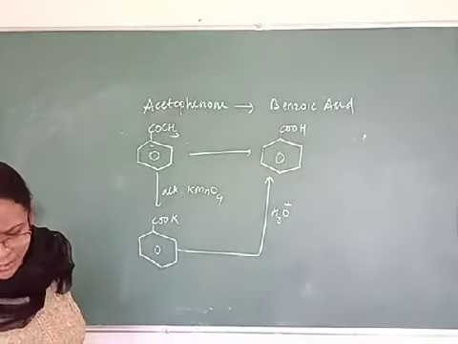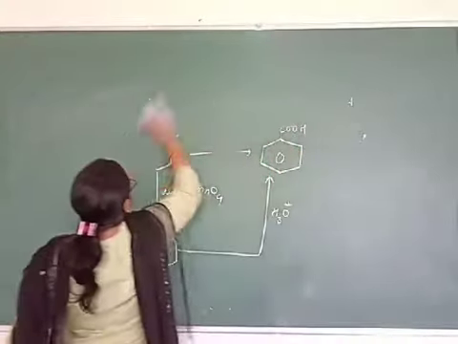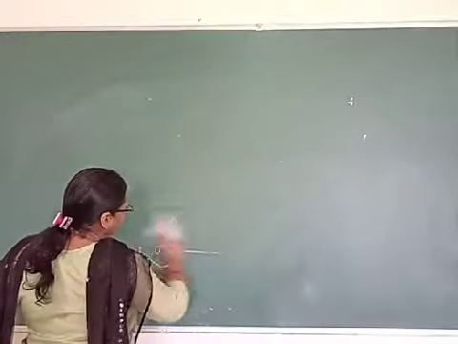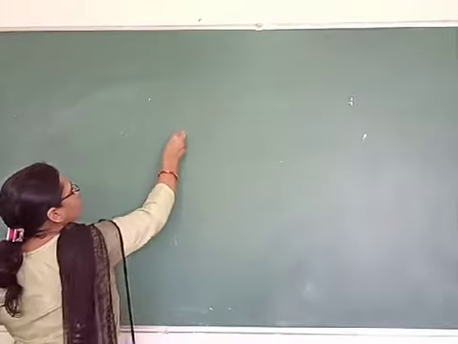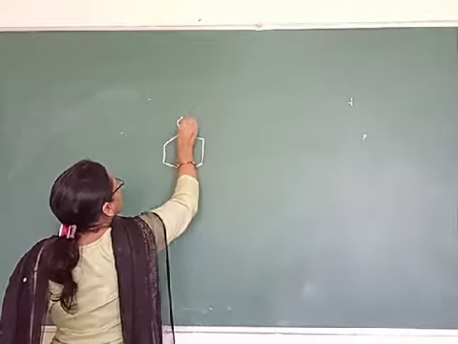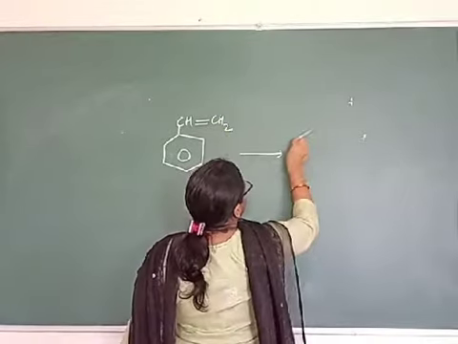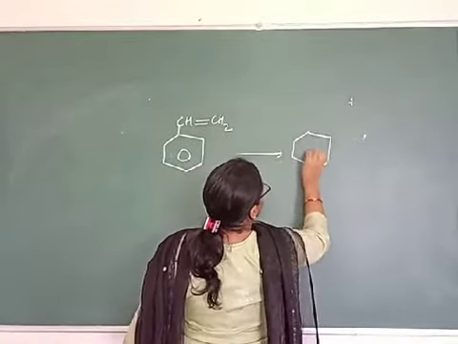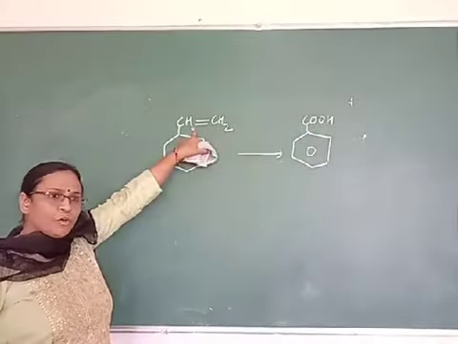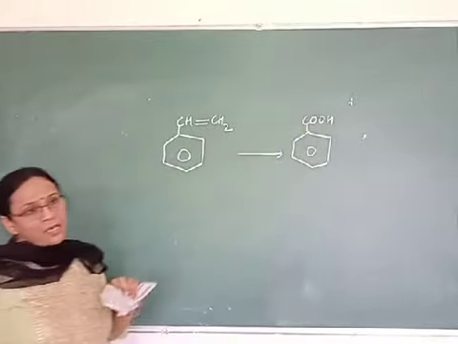Okay, so let us take another one. Before that, one more example, phenylethyl. We will convert phenylethyl to benzoic acid. I have told you that if an alkene group is also present, then also it can be converted to the carboxylic group with the help of alkaline KMnO4.